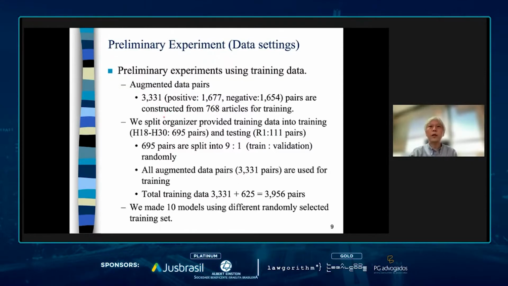We also split the organizer-provided data into training for the preliminary experiment, 695 pairs, and testing, 111 pairs. This training data is also split into training and validation at a 9 to 1 ratio. Finally, we have almost 4,000 pairs for training, 70 pairs for validation, and 111 pairs for testing. In order to check the variability, we made 10 models using different randomly selected training sets.